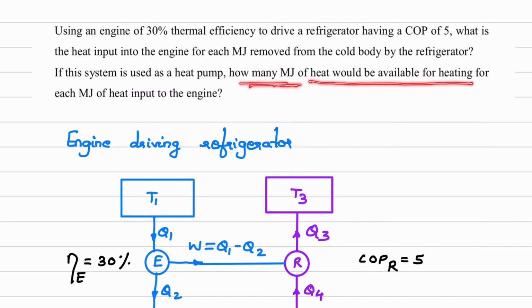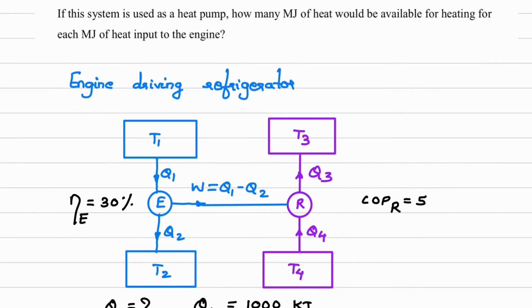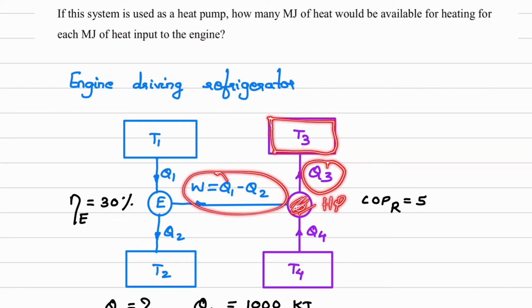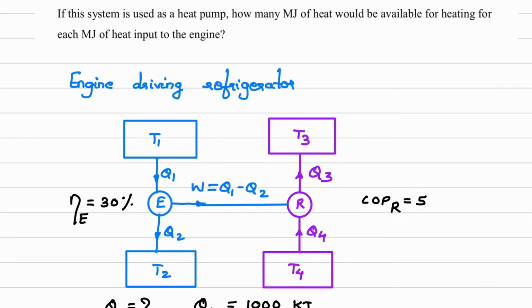Now if you change the diagram, and this becomes a heat pump, what is the COP of the heat pump? What is the function of a heat pump? Heating. What does it heat? This reservoir, the higher temperature reservoir. So this is the desired effect, Q3 upon work. This will be the COP of the heat pump. If this system is used as a heat pump, how many megajoule of heat would be available for heating? Meaning we have to find Q3.